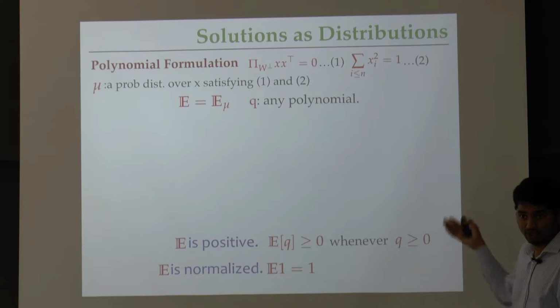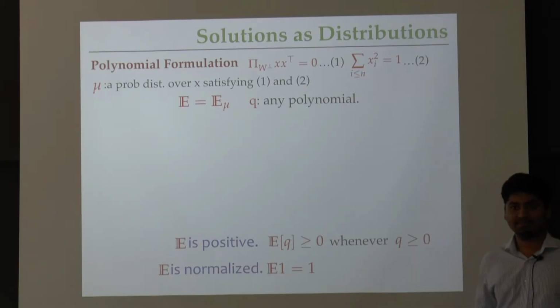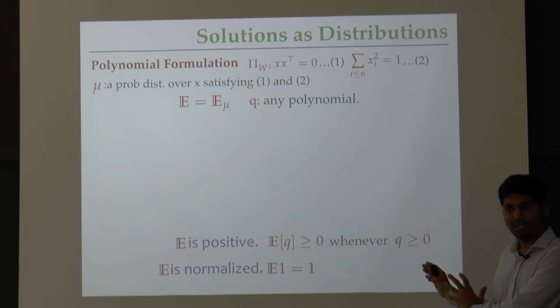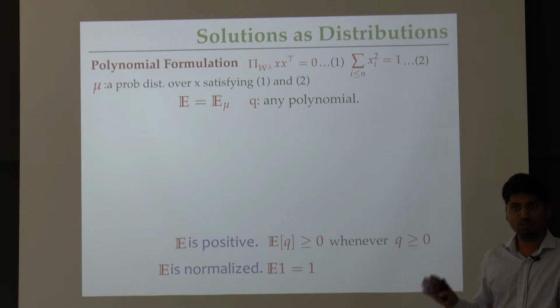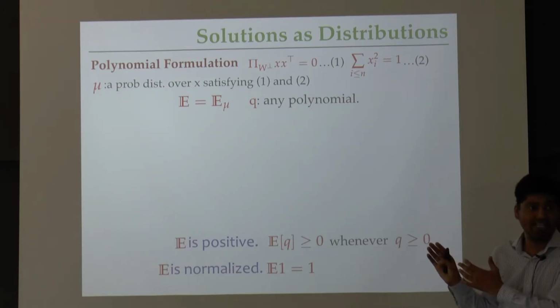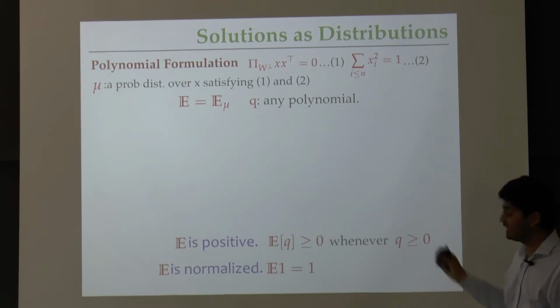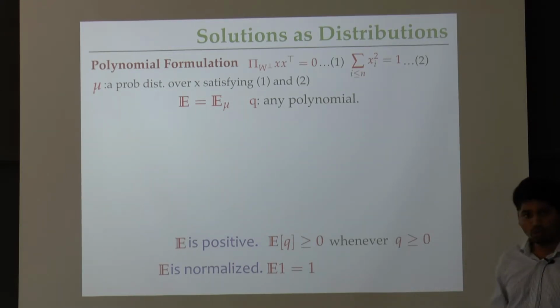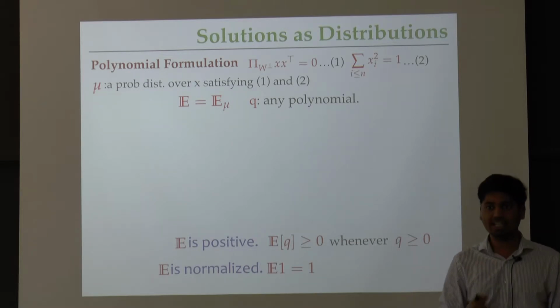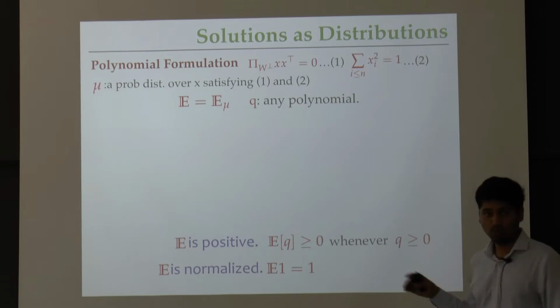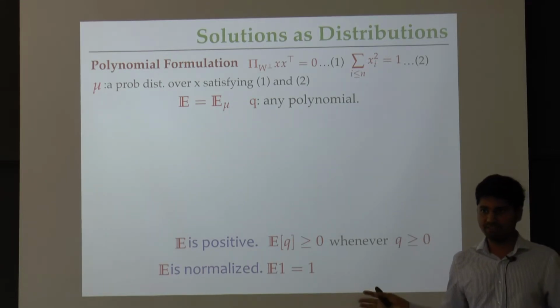So x is our variable, q is the polynomial in x here, okay? Two of these properties that I've written down here are basically satisfied by any expectation. Here I'm not even going to use in this part that mu was supported over solutions to my polynomial program that I'm looking at here, okay? These are that it is correctly normalized, expectation of 1 is 1, it's trivial. And the second is that if q is a polynomial which is non-negative over the reals, then the expectation of q should also be non-negative. Okay, we all agree with this. Any expectation should satisfy these properties, right?